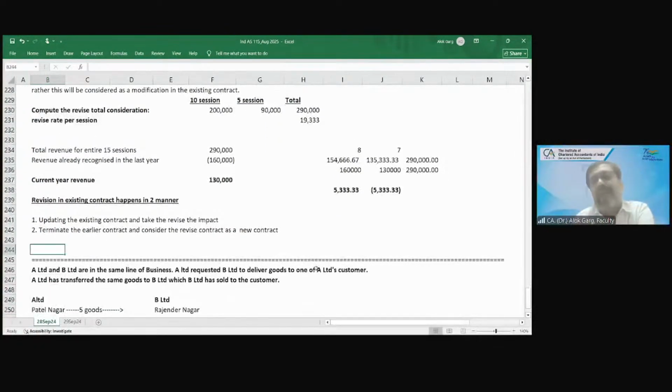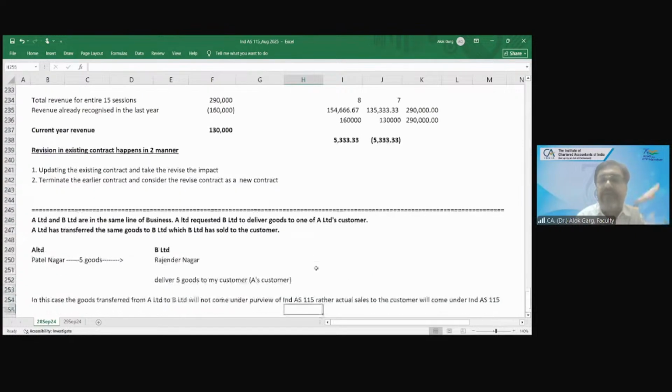So revision in existing contract happens in 2 manners. Number 1, updating the existing contract and taking the revised impact. Second, terminate the earlier contract and consider the revised contract as a new contract. Okay, 2 तरीके से हो सकता है revision in contract, कि आपने existing contract को update किया and take the revised impact, like in this case. Second, the old contract can be terminated and the revised contract will become a new contract. Okay, right?